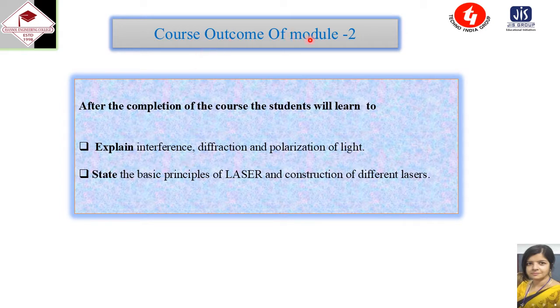Course outcome of module 2. After the completion of the course, the students will learn to explain interference, diffraction and polarization of light. Students can state the basic principles of laser and the construction of different lasers.